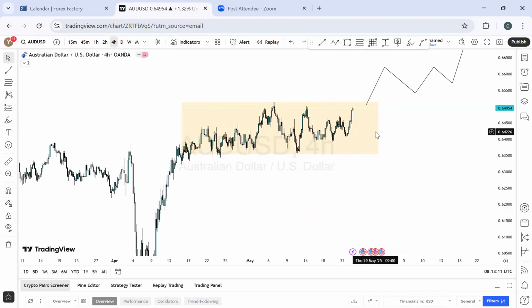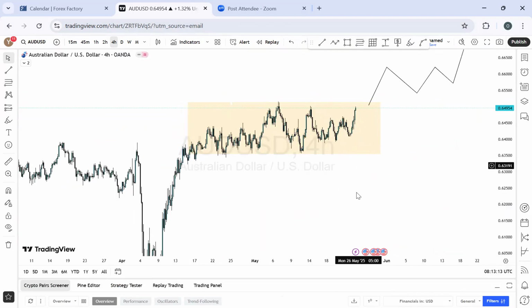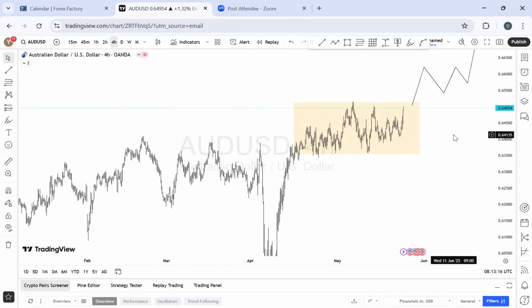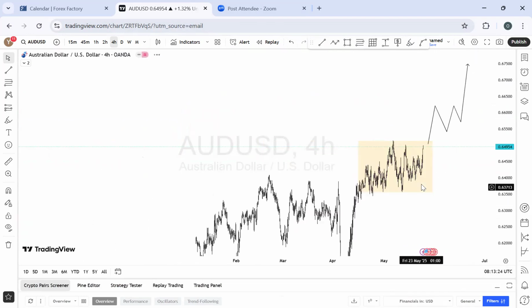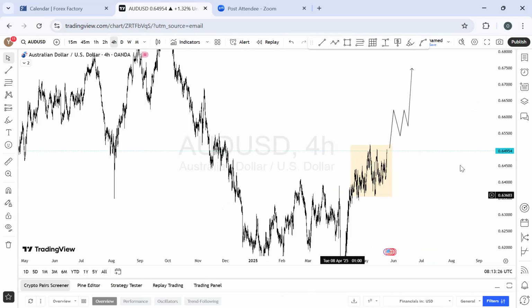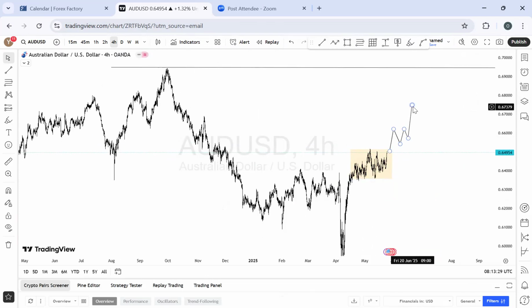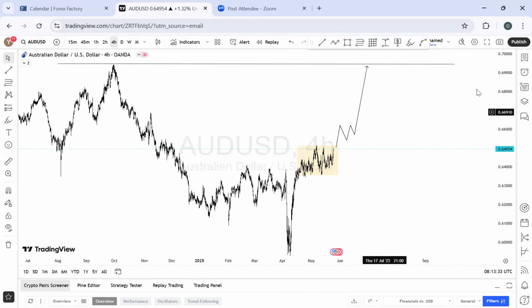Okay. So this on AUD US dollar. Nothing really much. I'll be expecting more bullish momentum on higher time frame. If I'll be selling off, I'll wait for this to happen, then wait for the price to come back to this price level before I sell off. But then currently, this is what I'm looking at, and this is here. Okay. I showed you this before. At the end of the day, this is what I'm just expecting. All right. This is on AUD US dollar.